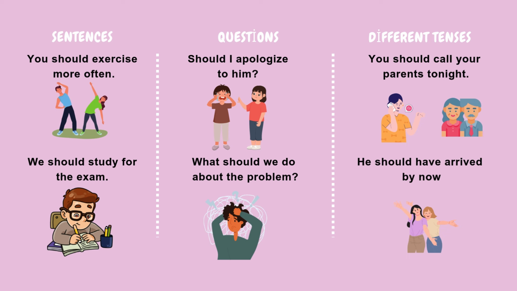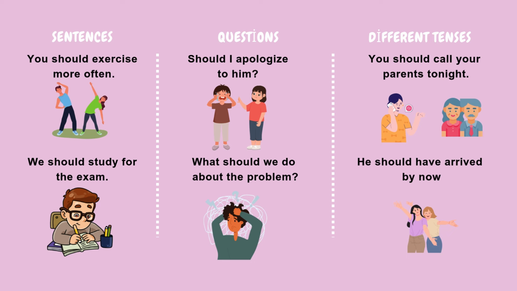Example sentences. You should exercise more often. We should study for the exam. Example questions. Should I apologize to him? What should we do about the problem? Examples in different tenses. You should call your parents tonight. He should have arrived by now.